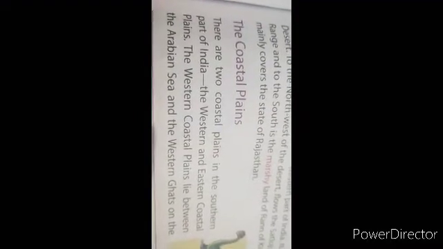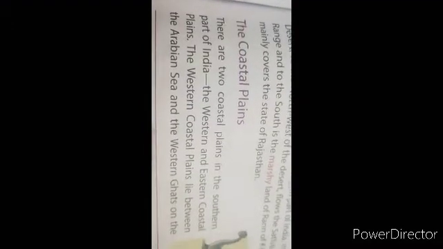There are two coastal plains in the southern part of India, the western and eastern coastal plains. So which are the two coastal plains? One is the western coastal plain and another is the eastern coastal plains.